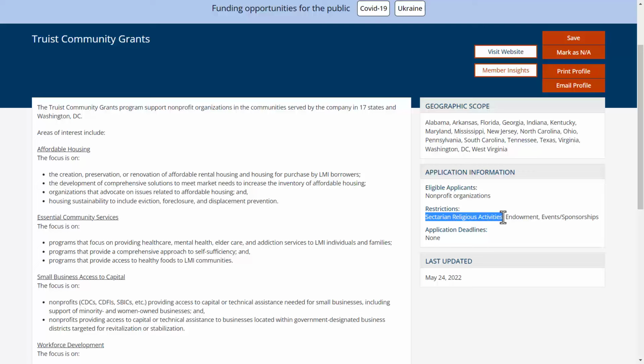Now, note here under eligible applicants, they support nonprofit organizations, but not sectarian religious activities. This is an example of what I mentioned a bit ago, that this funder will support nonprofit organizations, including faith-based organizations, as long as the project is not religious in nature. So they'd be an option to keep exploring. Let's save them to our dashboard.